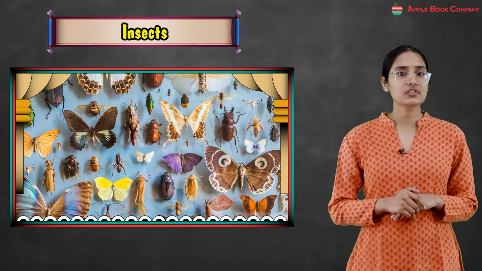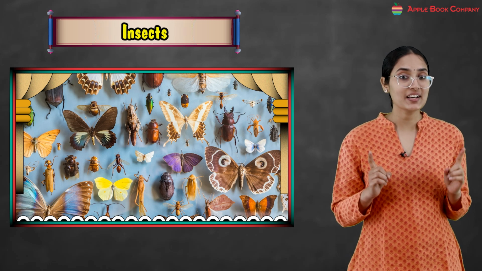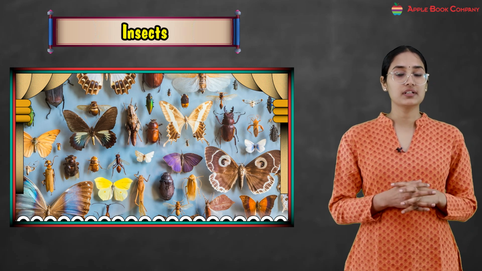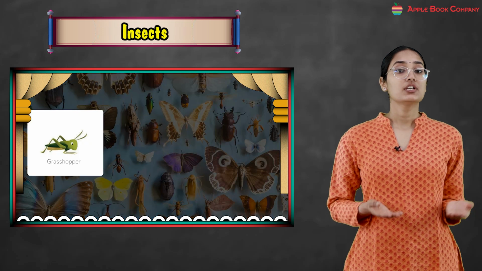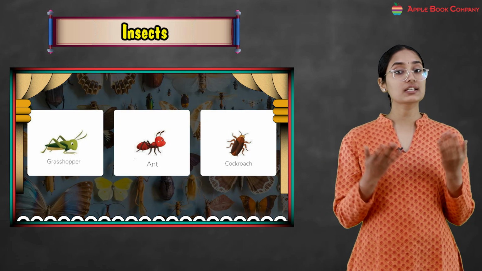For example, have you ever seen any insects with wings? Yes, you have. Like the honeybee, like the ladybird, like the butterfly, right? For example, grasshopper, ant, cockroach, these are also what? The insects.